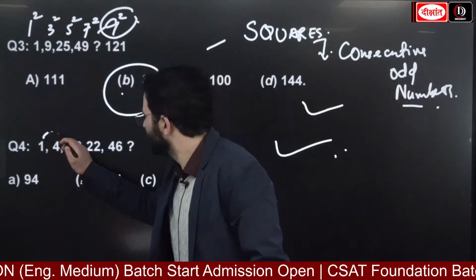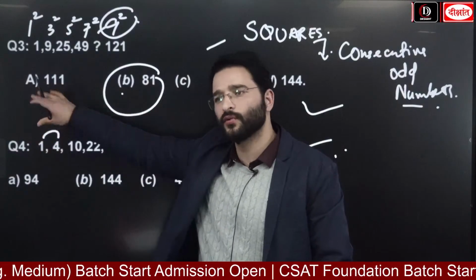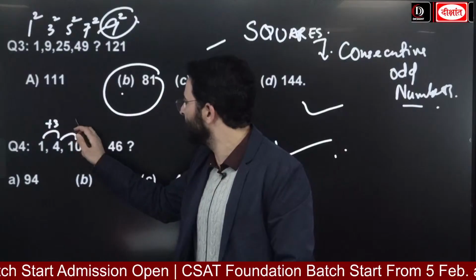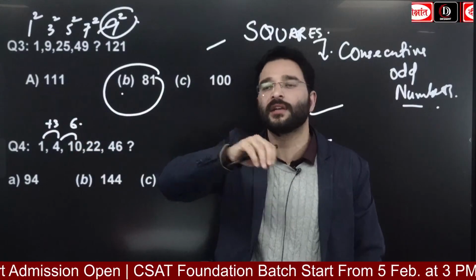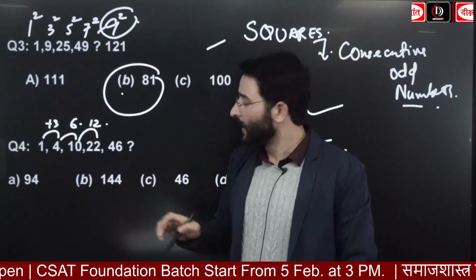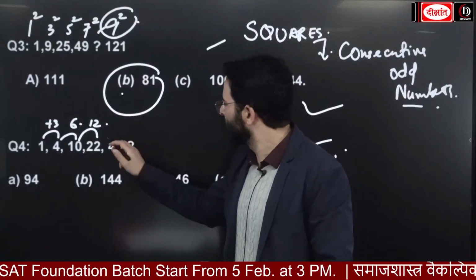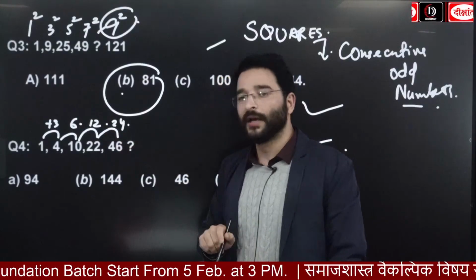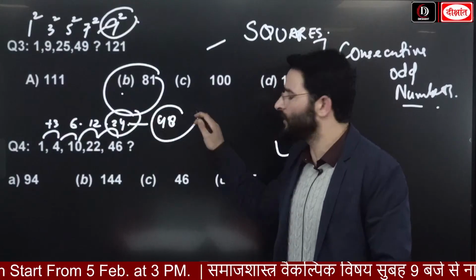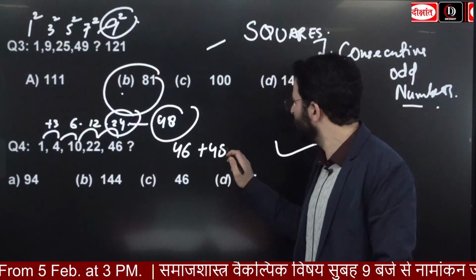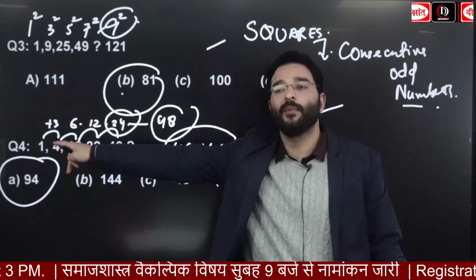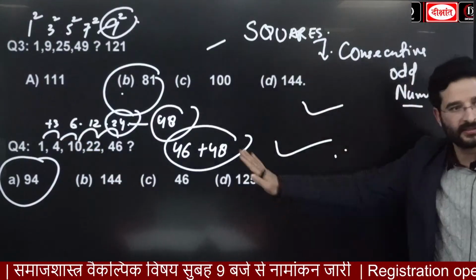What we can do here is look at the difference, which we can double. Between 1 and 4 the difference is 3, then between 4 and 10 the difference is 6. The difference is being doubled over here. Then from 10 to 22, the difference is 12. Then from 22 to 46, the difference is 24. Then simply double the difference of 24, that is 48. So 46 plus 48, the answer is going to be 94. Simple. Here what we are seeing is that the difference is doubling. Please remember this.